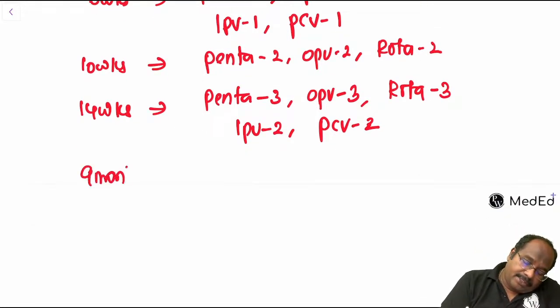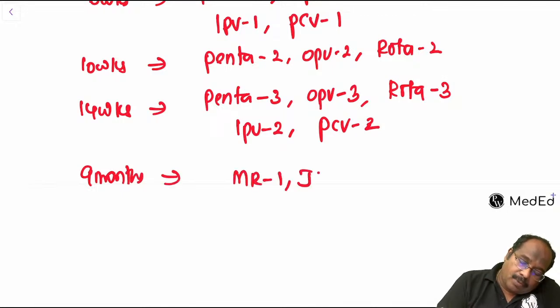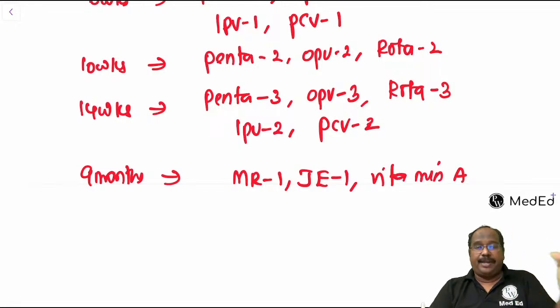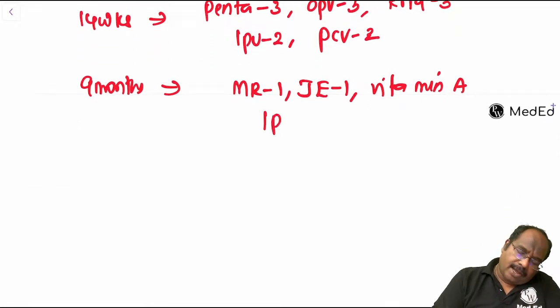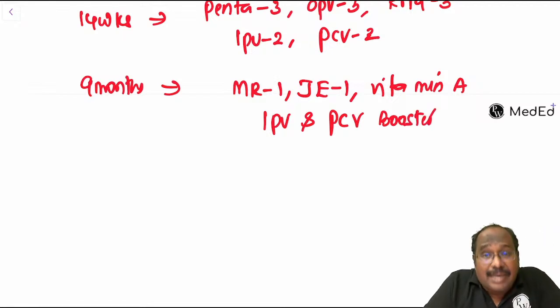At 9 months, what will you provide? MR1, JE1, vitamin A. Then what else will we have? We also will have IPV and PCV booster. This is 9 months.